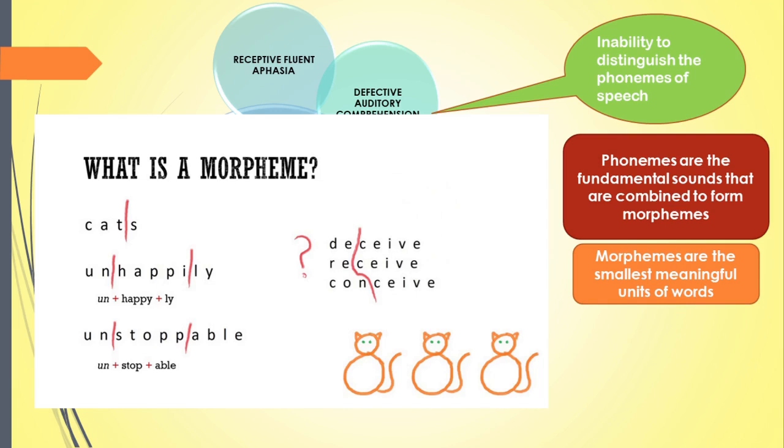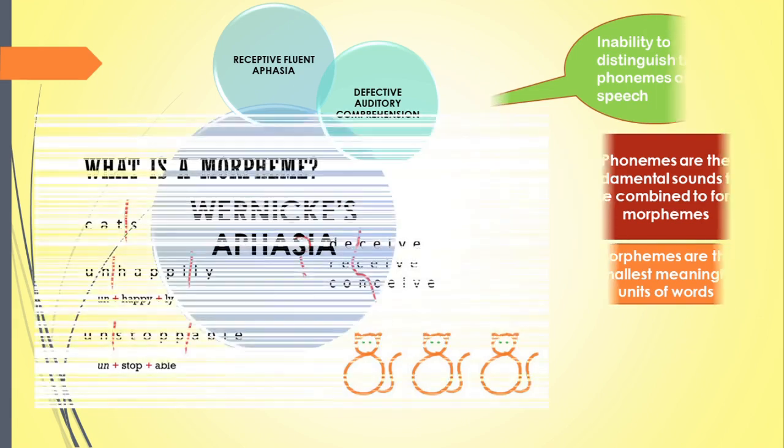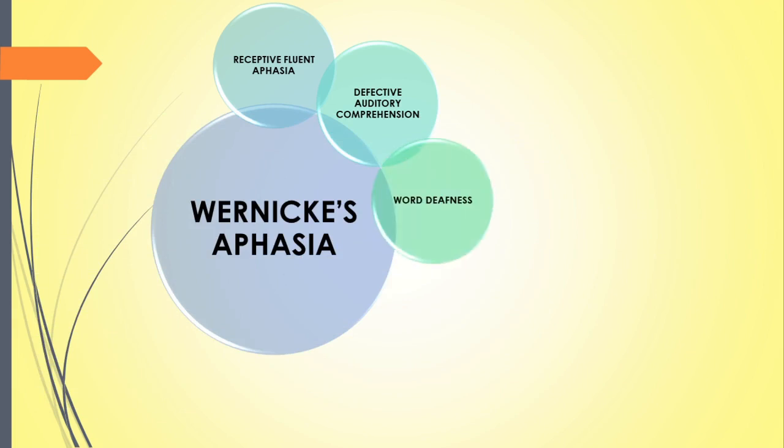The Wernicke's aphasic patients are unable to comprehend the words because they are not able to distinguish the phonemes in the word. The inability to comprehend the words results in a phenomenon called word deafness.